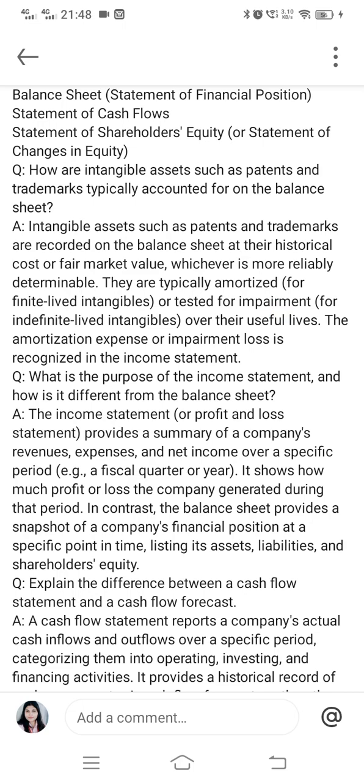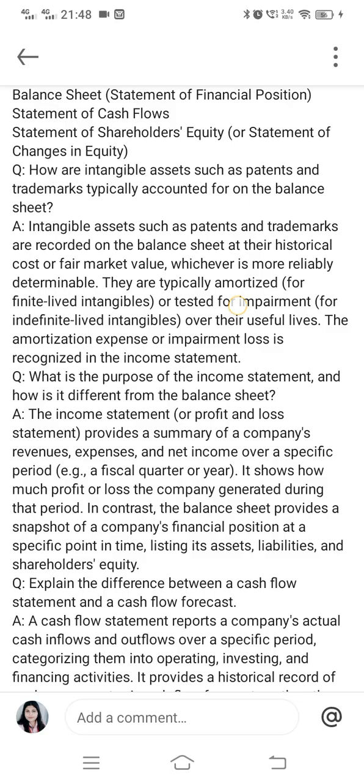They are typically amortized for finite lived intangibles or tested for indefinite lived intangibles over useful lives. The amortization expense or impairment loss is recognized in the income statement.